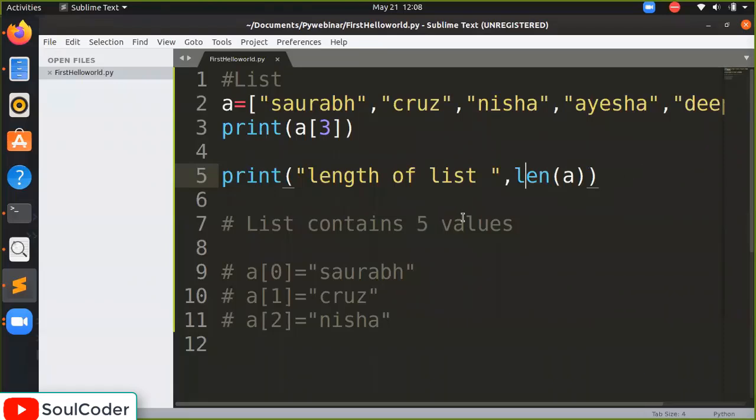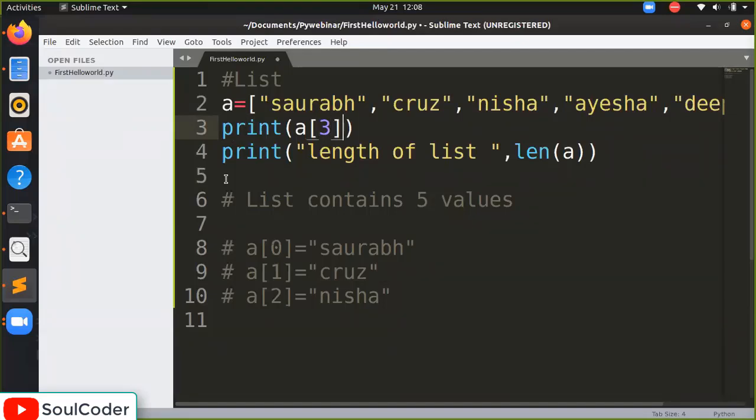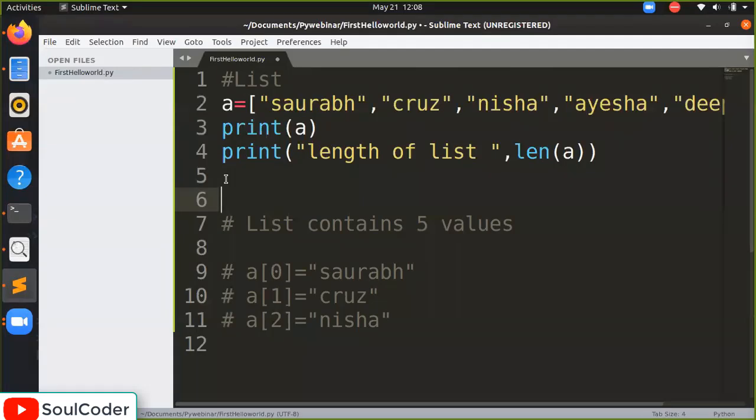Now again this is the way we can find the length, and I'm going to display a as it is. And what if we want to change the value? I want to remove the name Saurabh and change it to Ajit. Let's say I am saying a of 0. What does a of 0 contain? A of 0 contains the value Saurabh. So I am going to put another statement, a of 0 equal to Ajit.